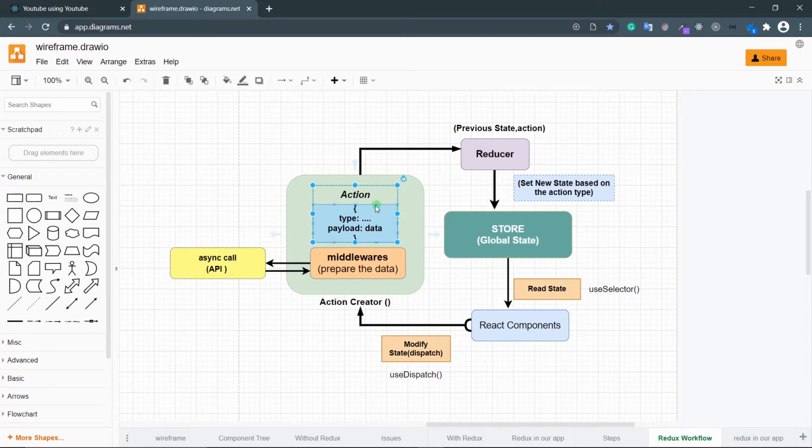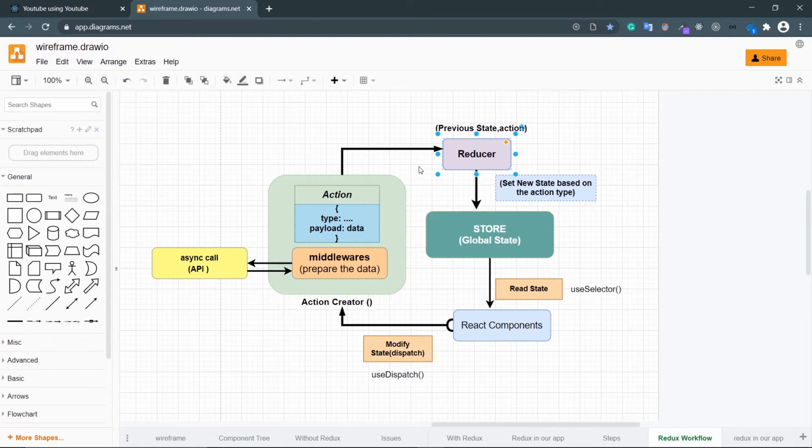So I have this action, and that action will eventually hit the reducer. And what's the reducer? Reducer is nothing but a function. It will take the previous state and the current action, and based on that action type, it will return a new state. It will not mutate the state, it will return a new state, and that store will be updated with that new state, and then from that store my components can read the data. Okay, so that's as simple as that, the unidirectional Redux flow.